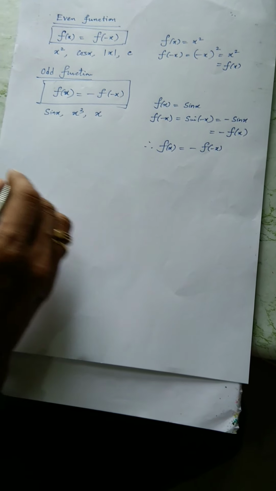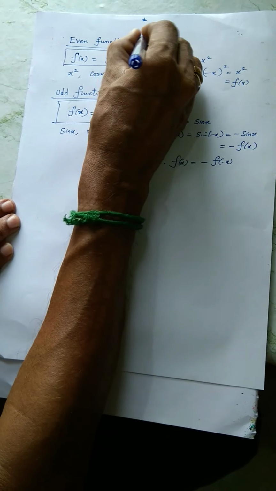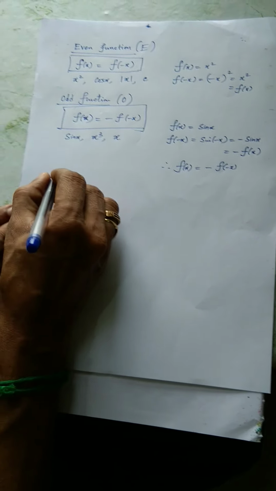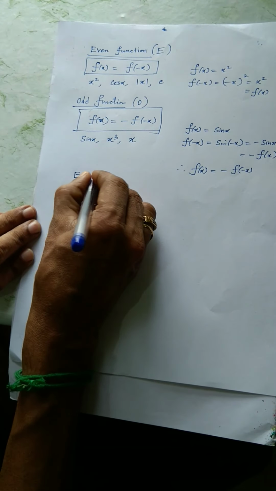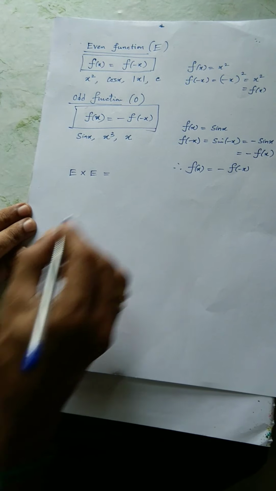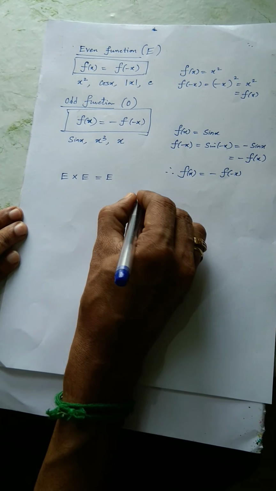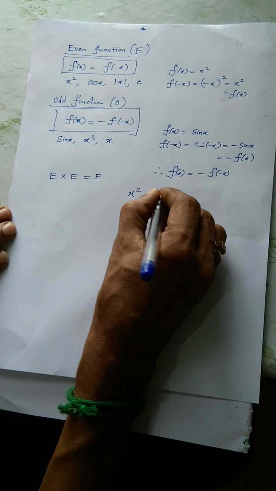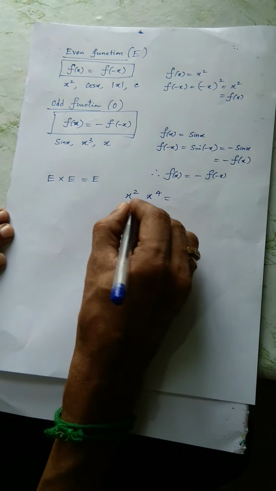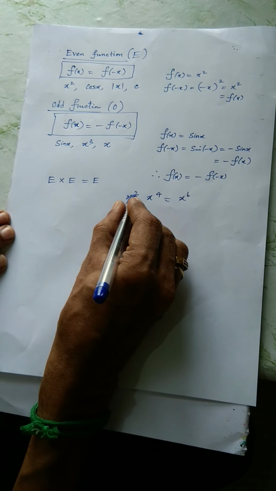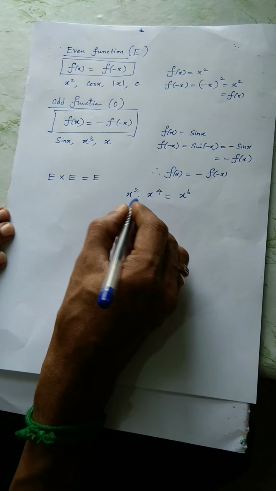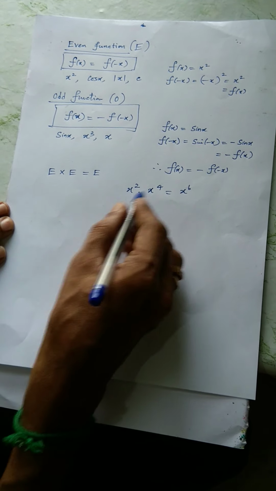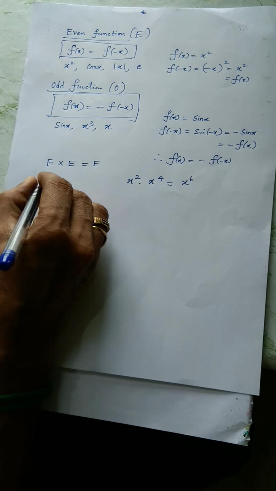There are some properties of odd and even functions. If we take an even function as E and an odd function as O, some properties: even multiplied by even, you will get back even. For example, x square is an even function. Take another example, x power 4. If you take the product of these two, you will get x power 6. So even powers give back an even function. Very simple example, so no need to memorize the product combinations. You can take any simple example and check it out.